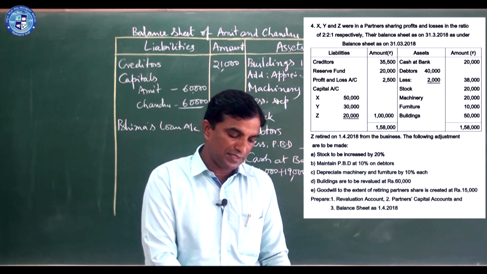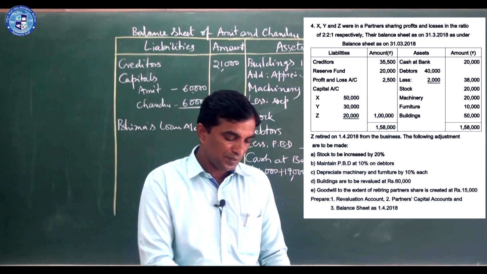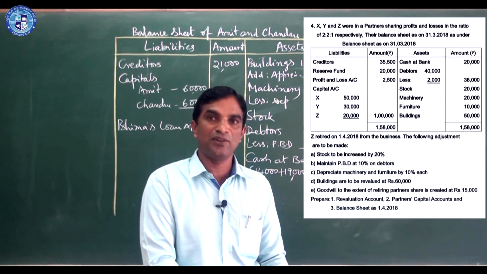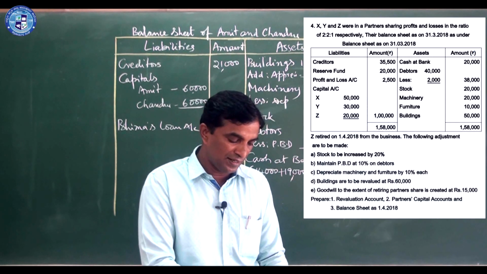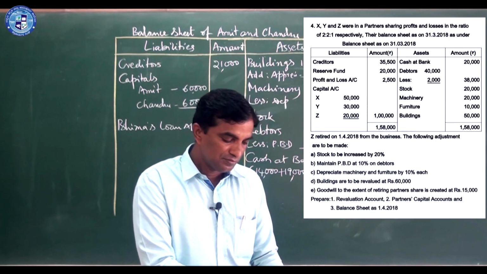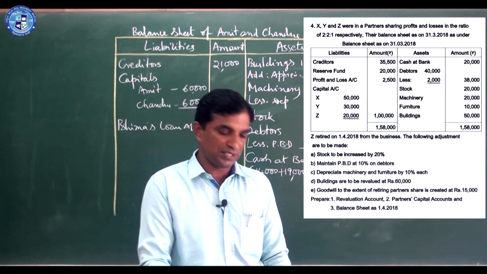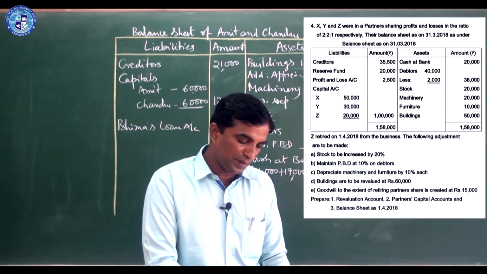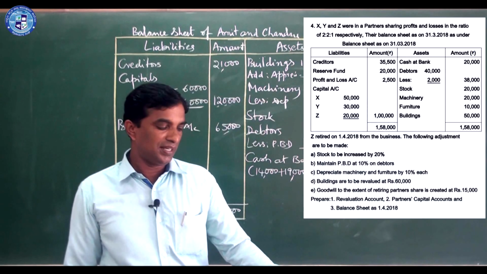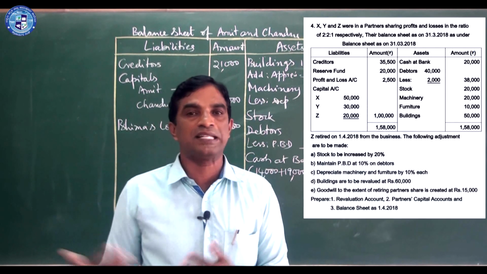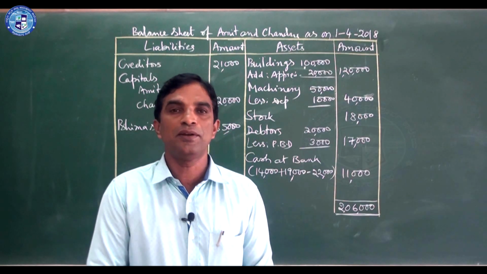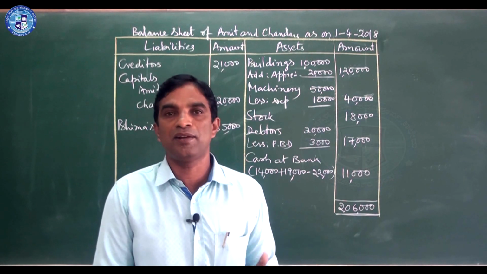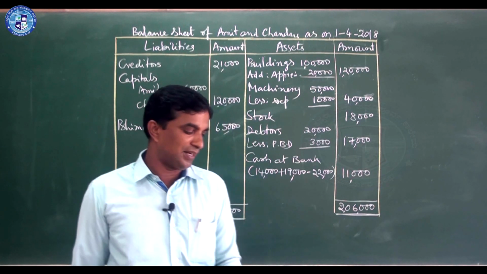Depreciate machinery and furniture by 10% each. Buildings are to be revalued. They did not say whether increase or decrease. They are telling revalued, 50,000 to 60,000, an increase. Goodwill to the extent of the retiring partner's share is created. So they have given the retiring partner's share. You adjust like this only, without opening a goodwill account: remaining partners' capital accounts added to the retiring partner's capital account.